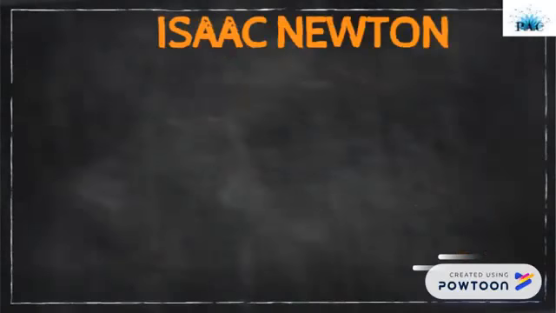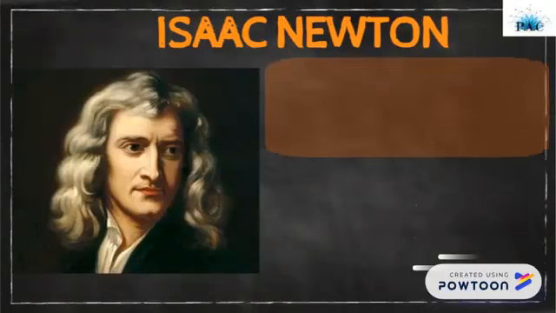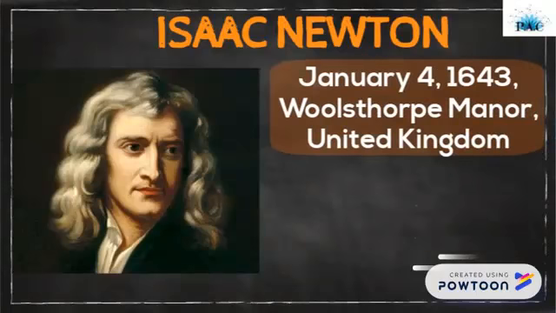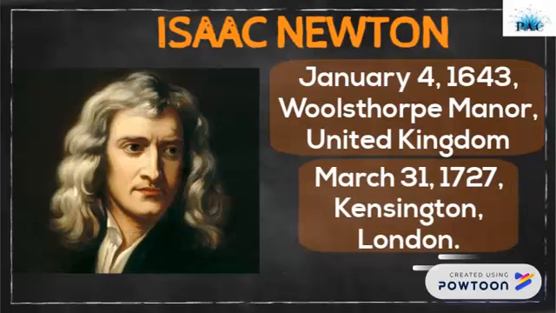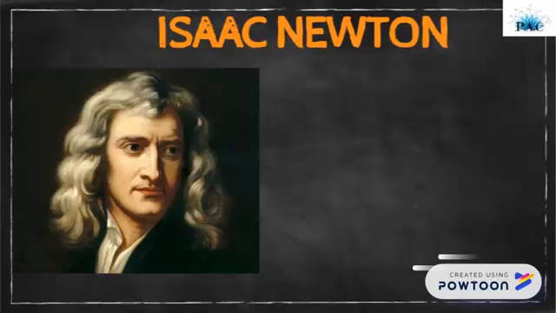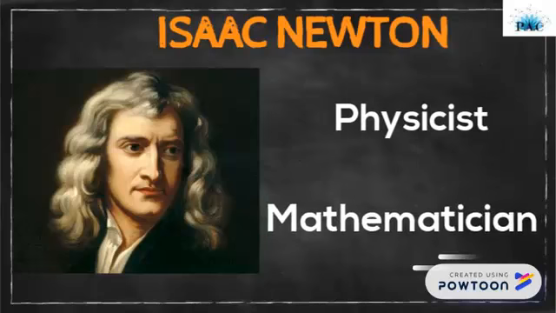First, it is important to know who Isaac Newton was. He was born on January 4, 1643 in the United Kingdom and died on March 31, 1727 in London. Newton was an English physicist and mathematician of the 17th and 18th centuries.